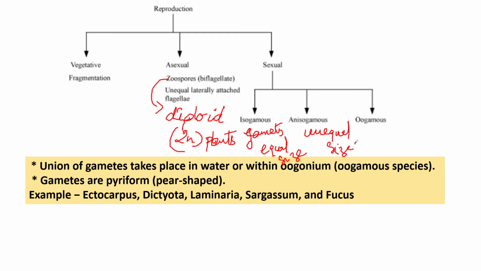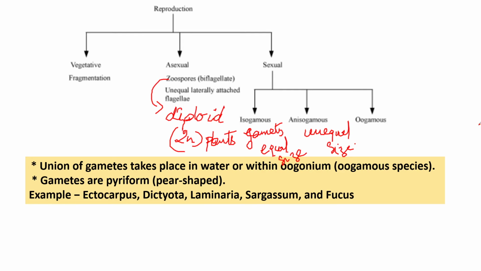Sexual reproduction may be oogamous, where there is a union of small flagellated male gametes, which are called antherozoids, with a large non-flagellated female gamete, which is called the egg. In most of the brown algae, oogamy is common, like Laminaria, Dictyota, Sargassum, and Fucus. So here the examples were given. You can just copy this.